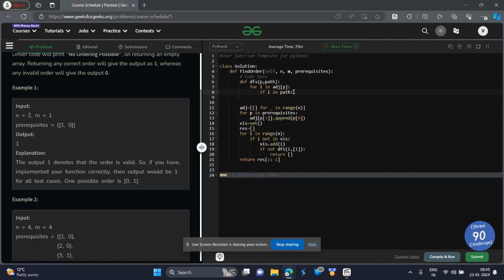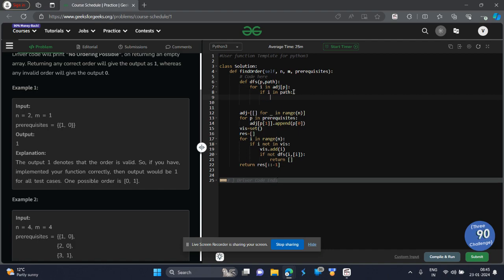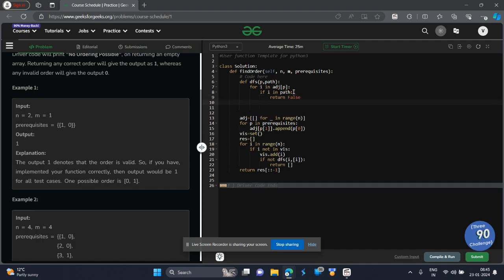If it is already in the path, which means there is a cycle. It will only be in the path already when it forms a cycle. If it does form a cycle, just return false, because as we already discussed, if there's a cycle, there will be a dependent cycle and we won't be able to do the courses.